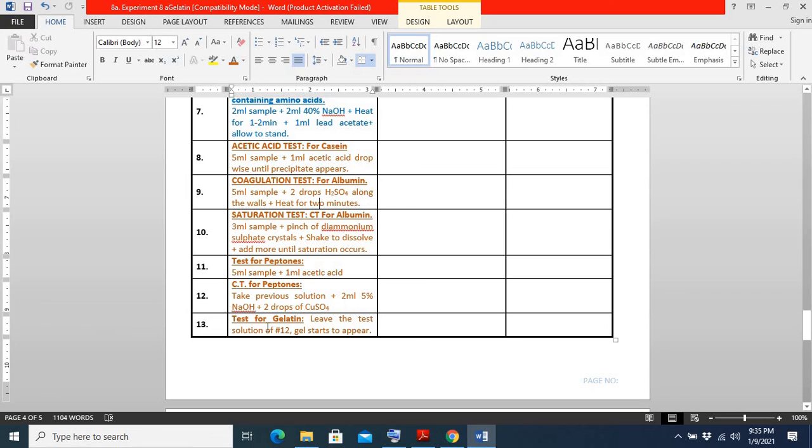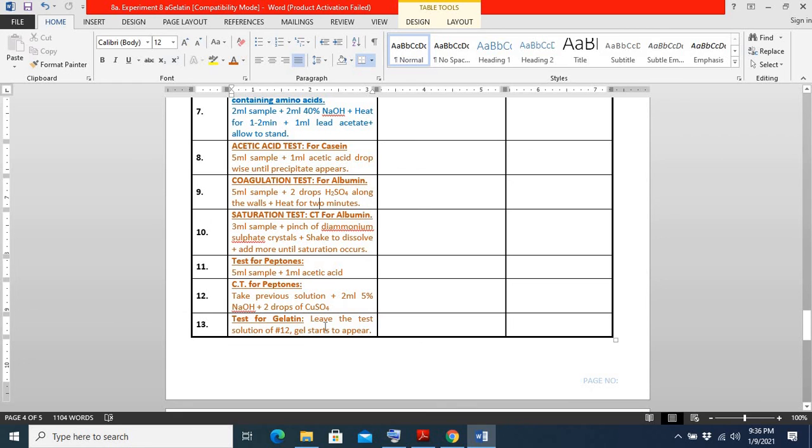Finally, if all these tests are negative, we perform the gelatin test, and for that purpose we use the previously treated mixture of the peptone confirmatory test.